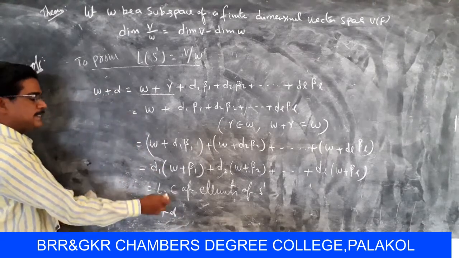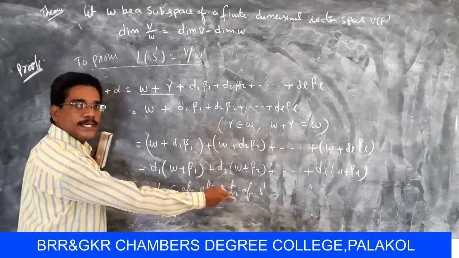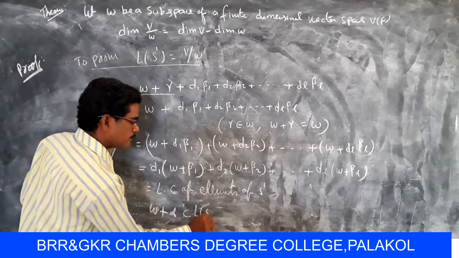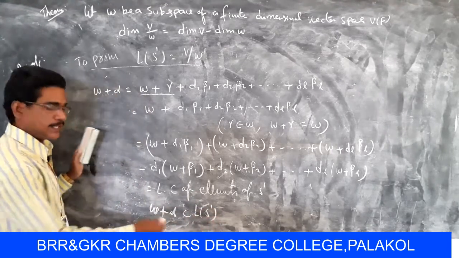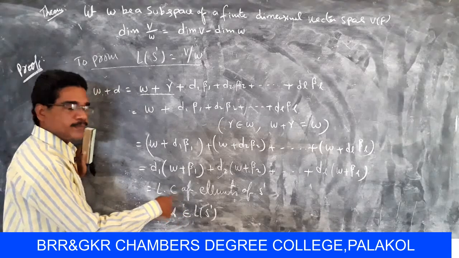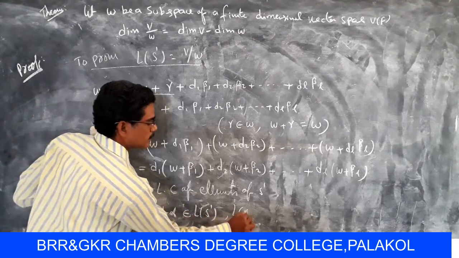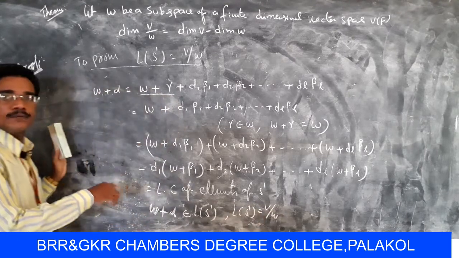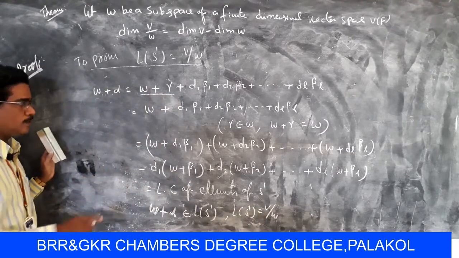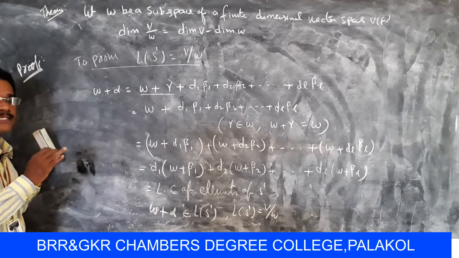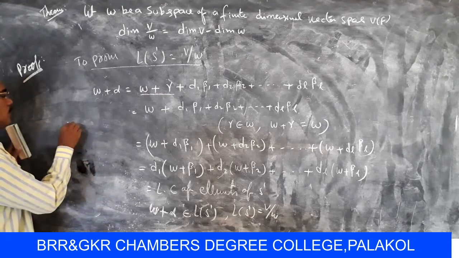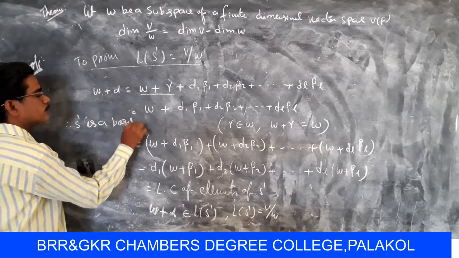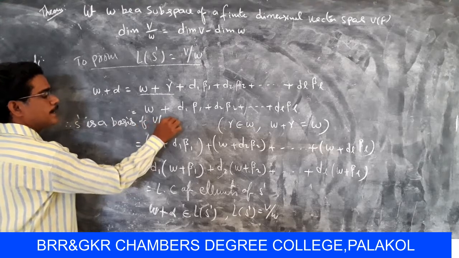Then w plus alpha is a linear combination of elements of S dash, so w plus alpha belongs to L of S dash. Then L of S dash equals V by W. Therefore, S dash is a basis of V by W.